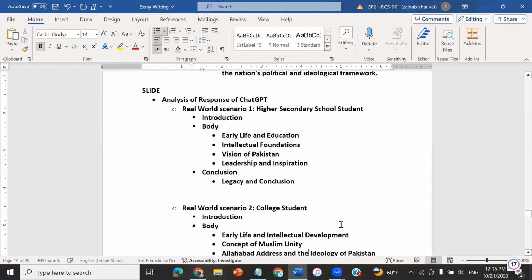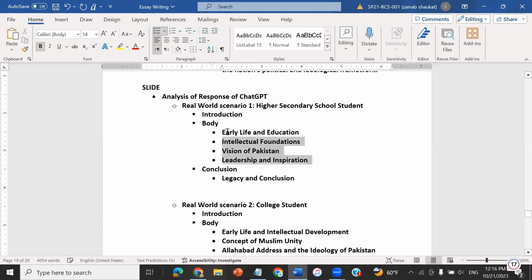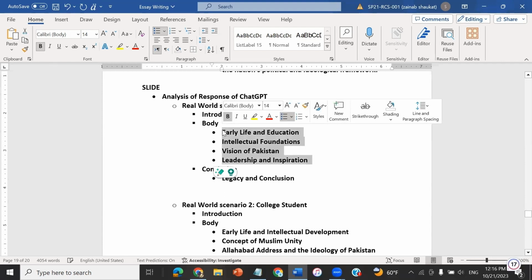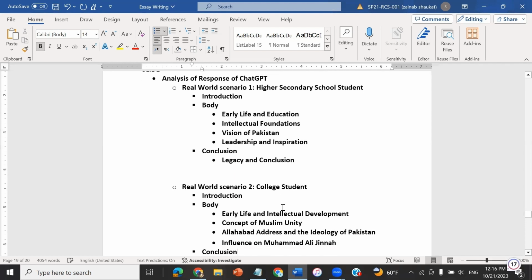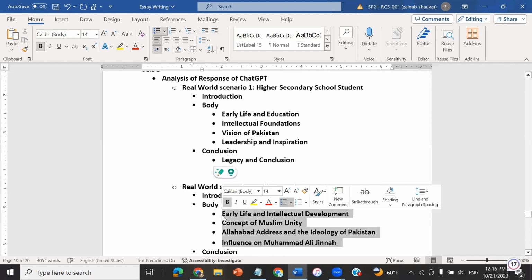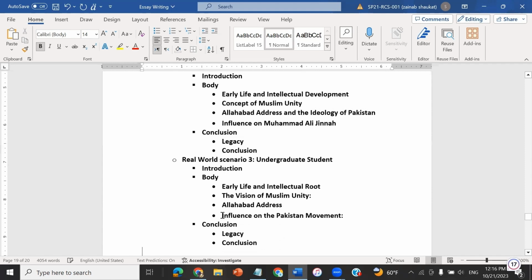At higher secondary level, the body paragraphs were quite easy and kept things very simple. When I moved to the college student, it made it a little more complicated. And when I move towards undergrad level, it made the body paragraph even more complicated.